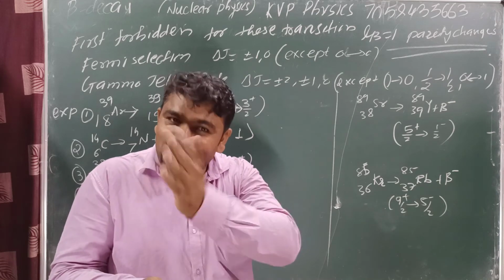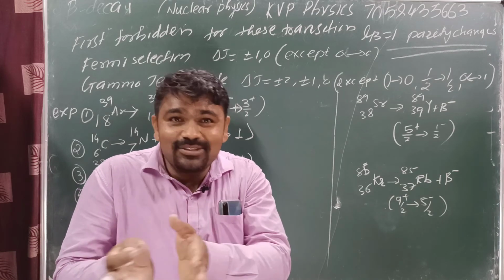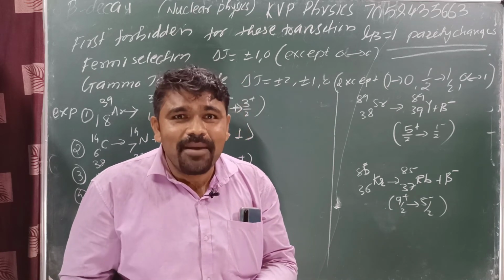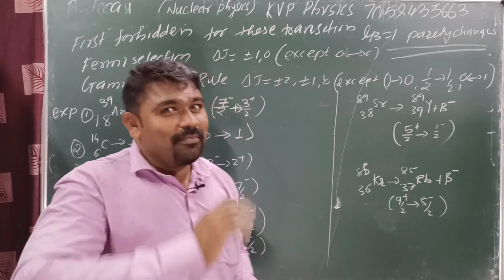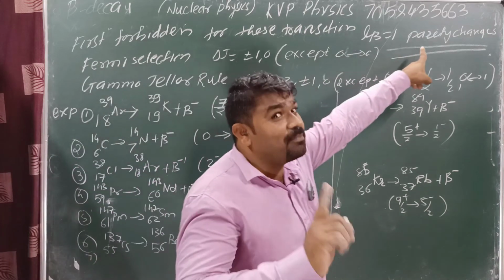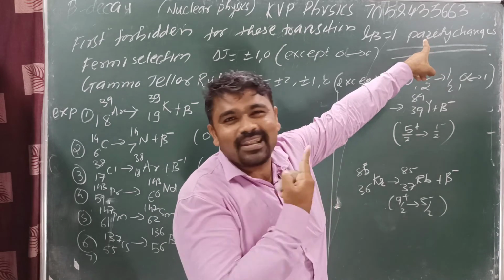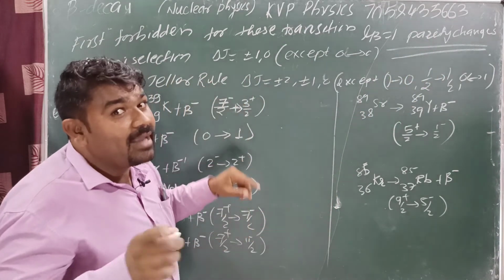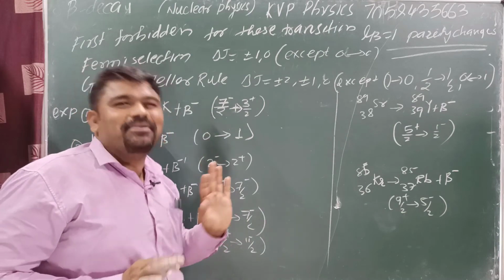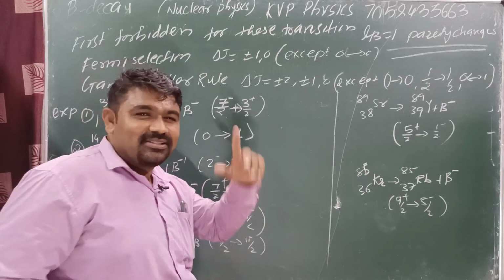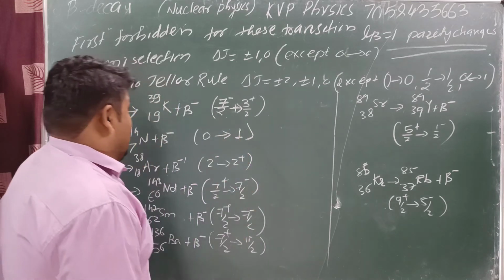Because in the allowed case also delta J is equal to 0. Then what is the difference between them? The main difference is that in the allowed case, parity does not change, but here parity changes. This is the small difference between the allowed Fermi transition and the forbidden Fermi transition.